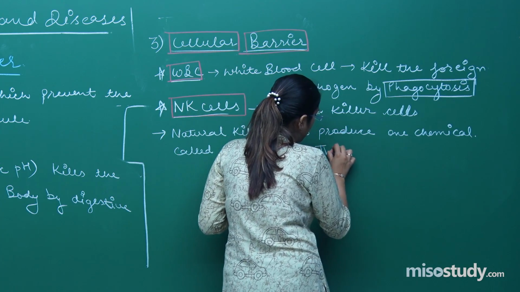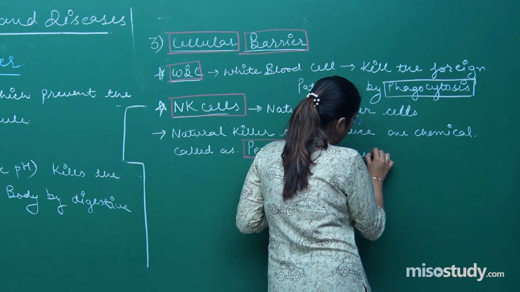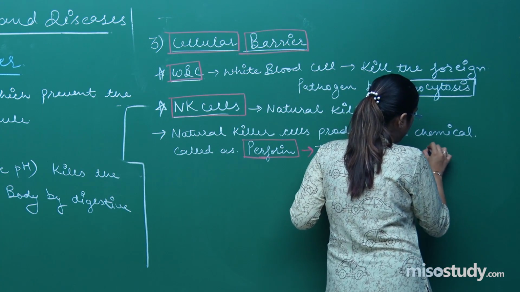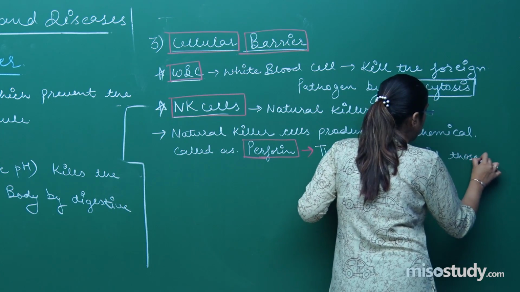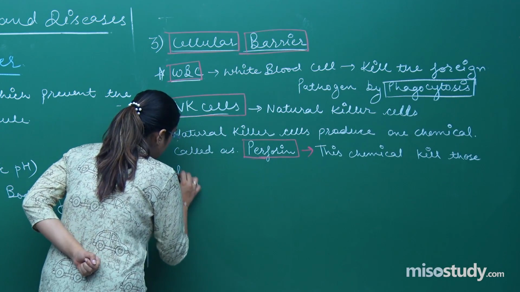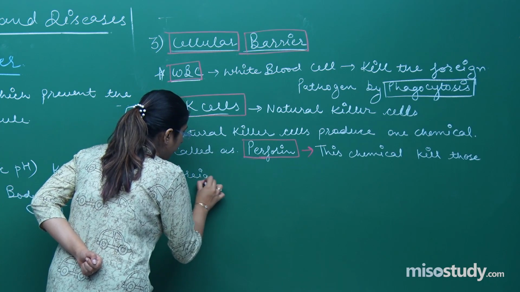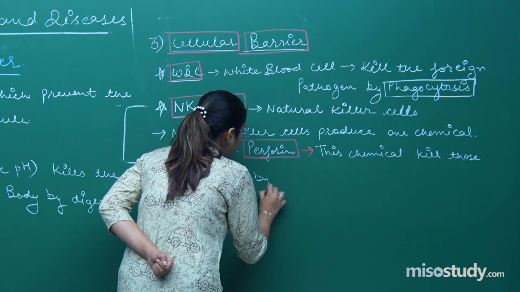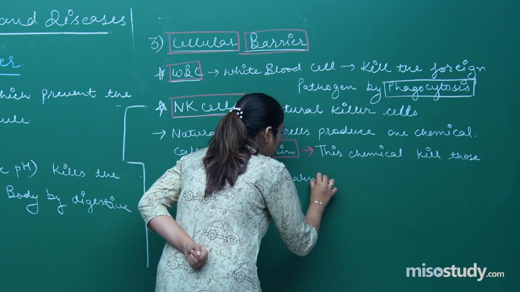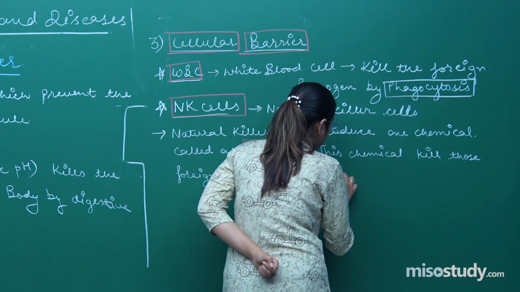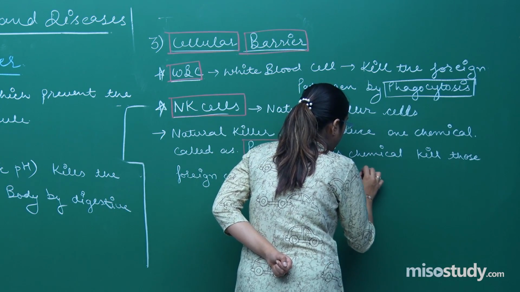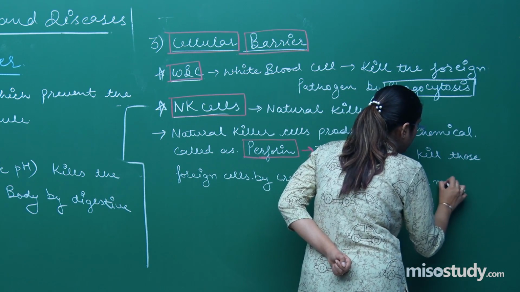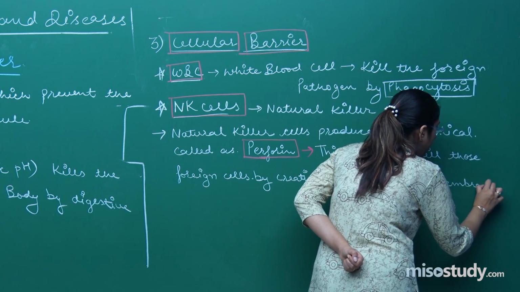This chemical or toxin basically kills those foreign cells by creating pores in the plasma membrane, right?